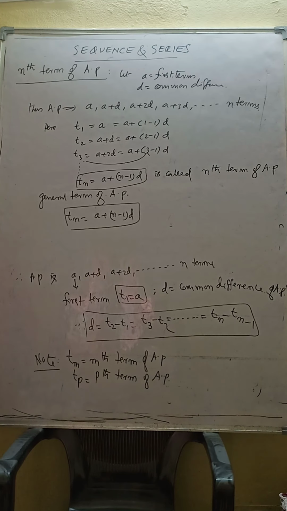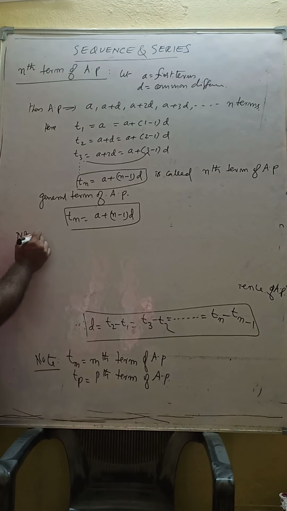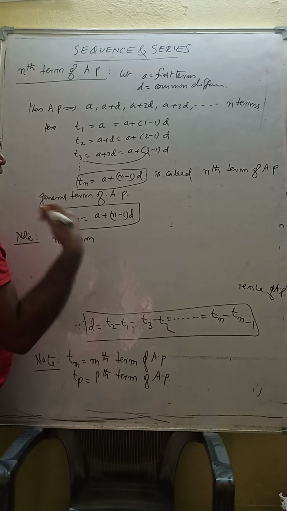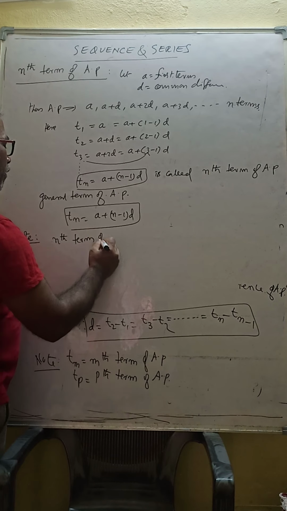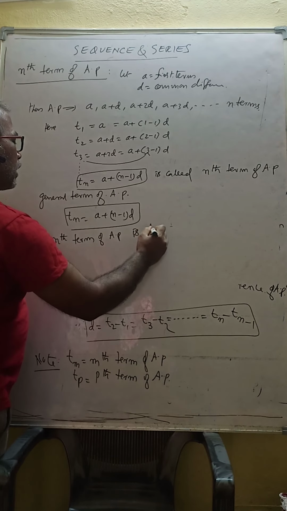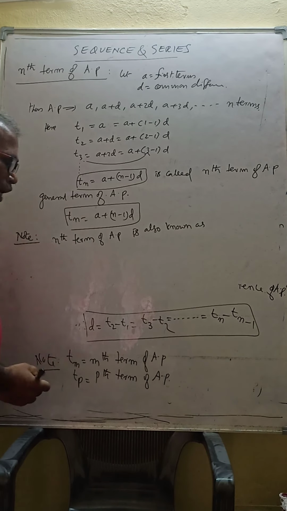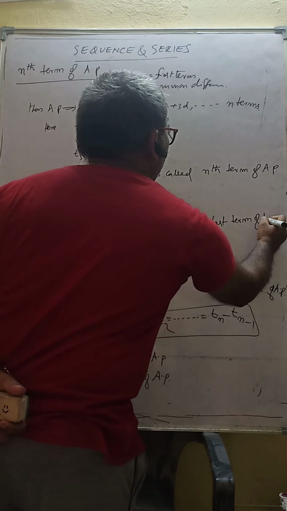This nth term is nothing but the last term of the AP also, we can say. You can take note here. Suppose I want 10 terms, then the 10th term is the last term. Suppose I want 25 terms, then the 25th term is the last term. That's why the nth term of AP is also known as the last term of the series, the last term of the AP.